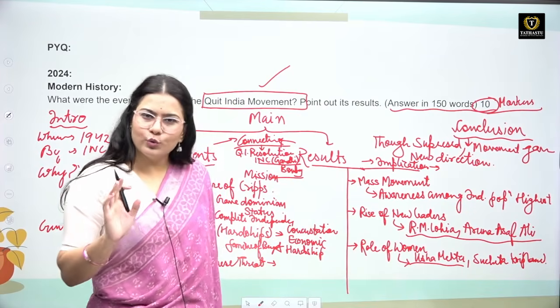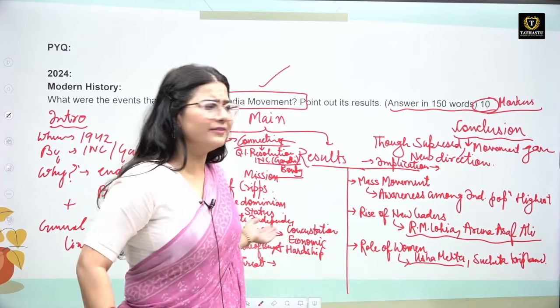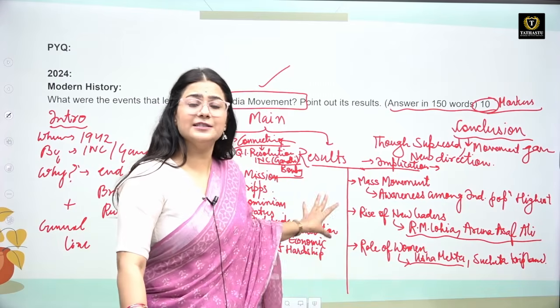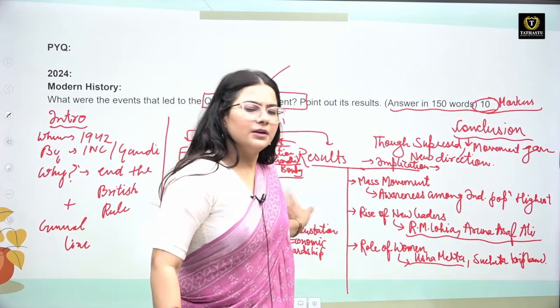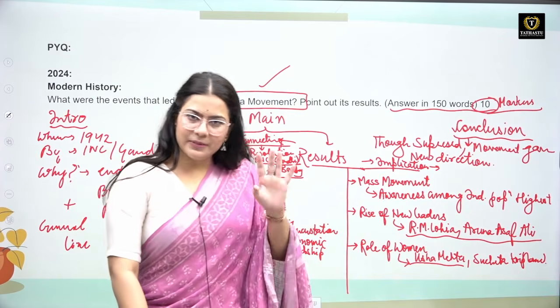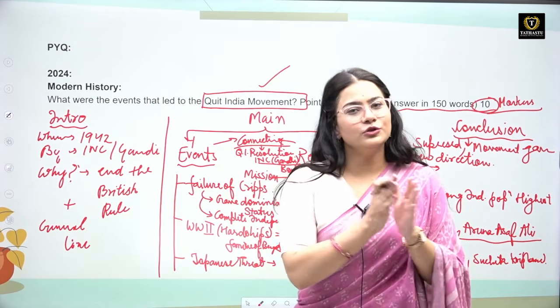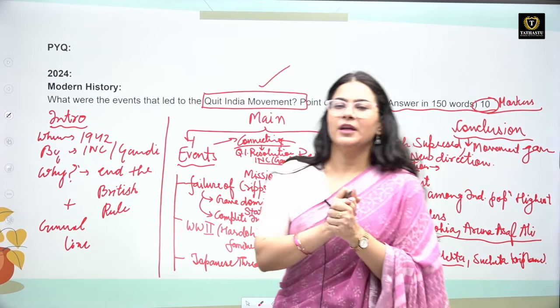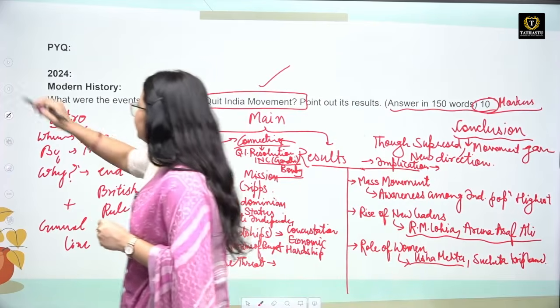You can mention 2 as well, because it's just a 10 marker question, but you can mention other events and other results also. It is not that these are the only events and these are the only implications, but most of the events and results will be around these pointers. So this is how you are going to deal with this question. I hope you understood everything. Now let's come to our next question.